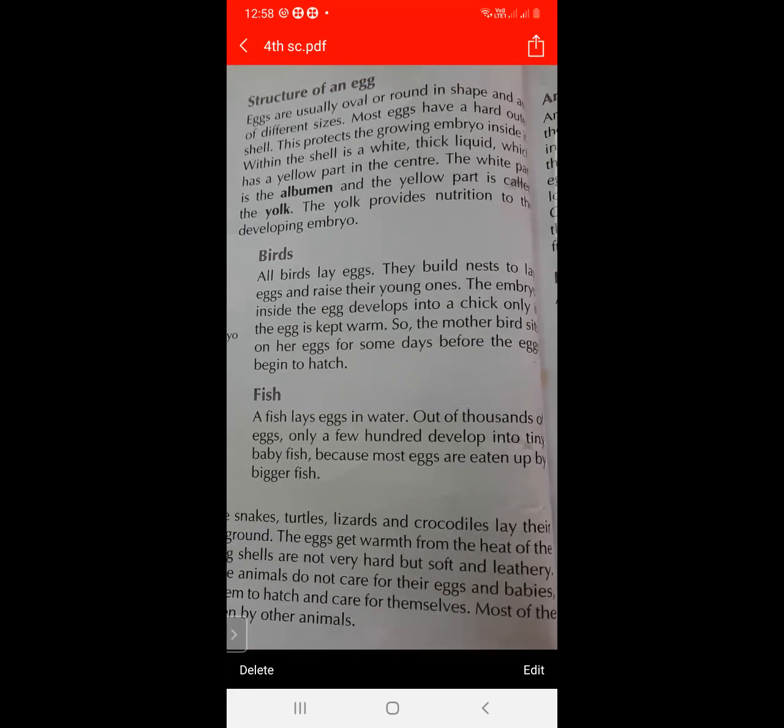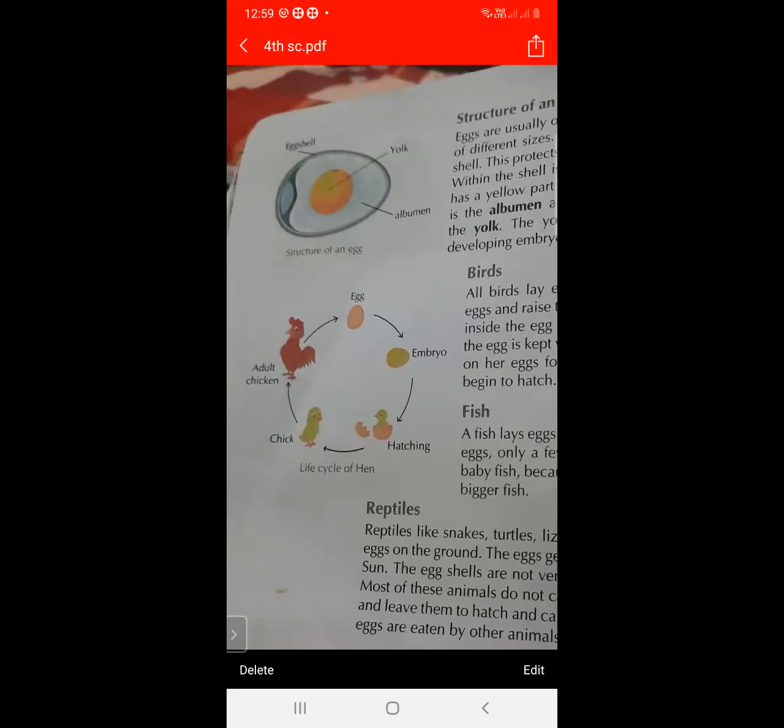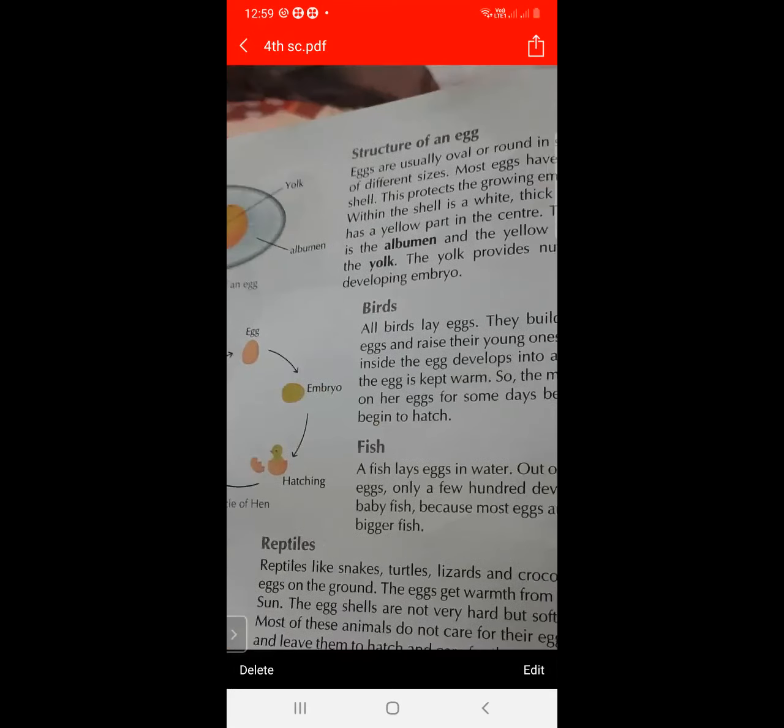Within the shell, there is a white and thick liquid, and a yellow part in the center. The white part is called albumen and the yellow part is called yolk. The yolk provides nutrition to the developing embryo. So what is the structure of an egg? The outer shell is called the eggshell, the central part is the yolk, and between them the albumen is present.